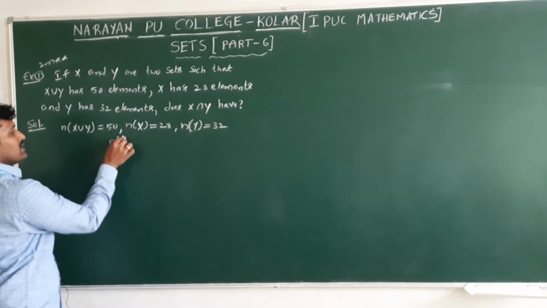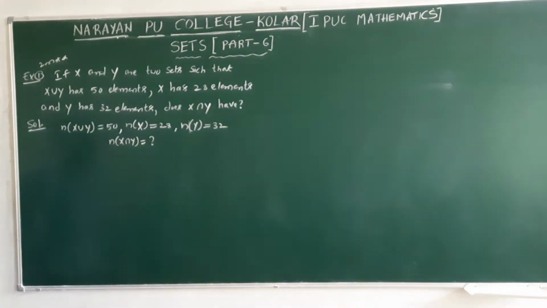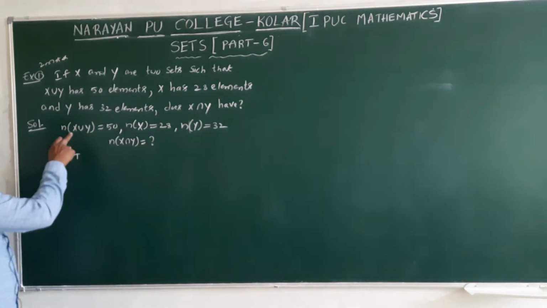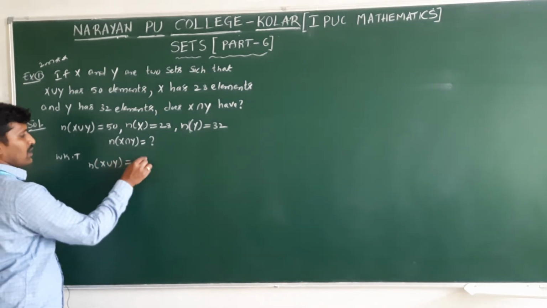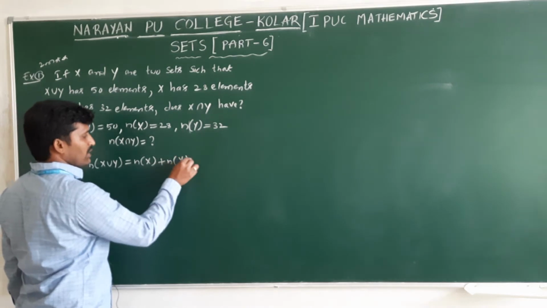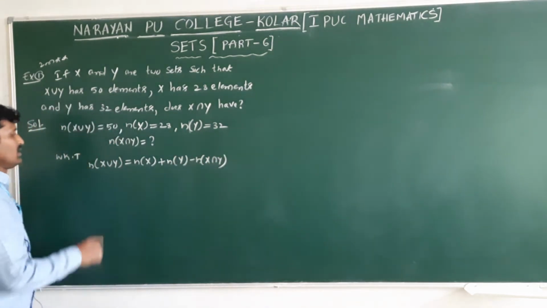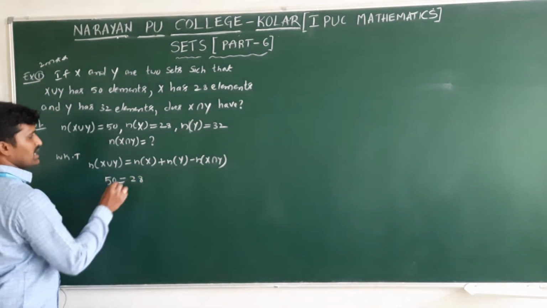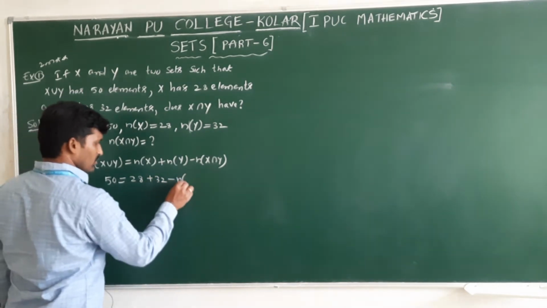We need to find n of X intersection Y. We know that n of A union B equals n of A plus n of B minus n of A intersection B. So n of X union Y is 50, n of X is 28, n of Y is 32, and this value we don't know.